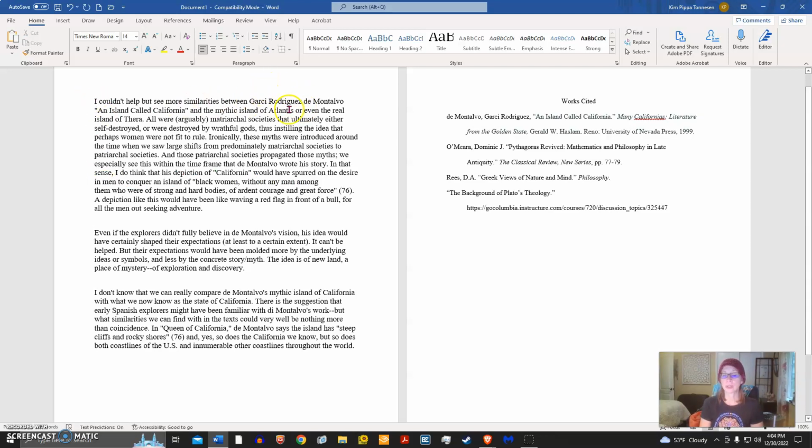So if he's been introduced and there are no intervening authors speaking, you do not need his last name in the citation, just the page number itself. Because readers can see who's speaking here, they can refer to the works cited entry and know where you got that information from.